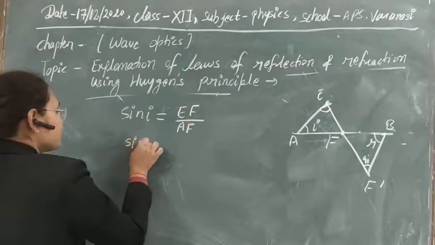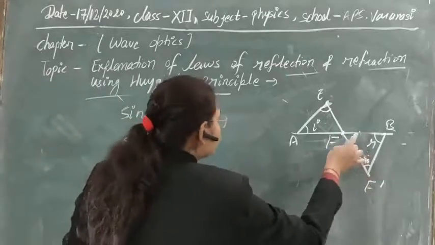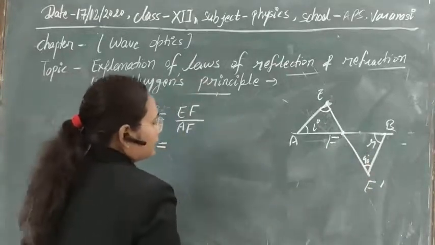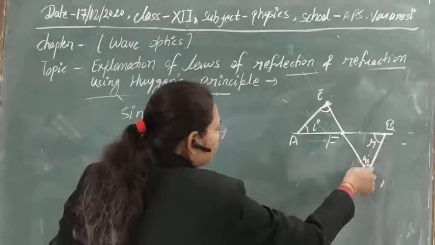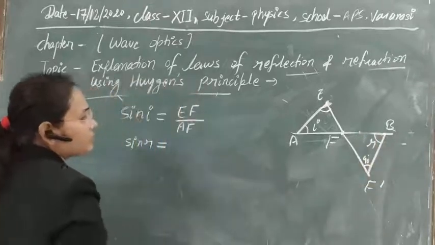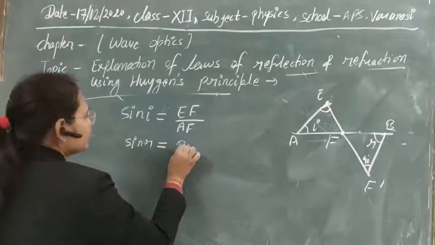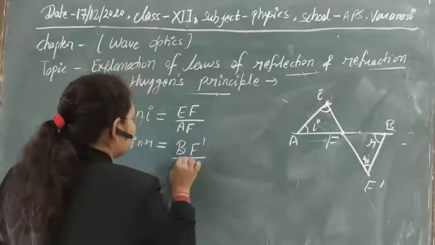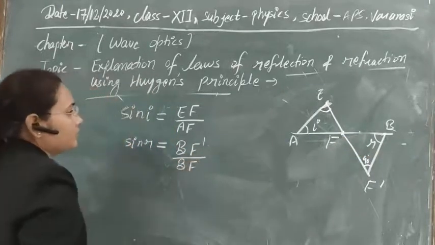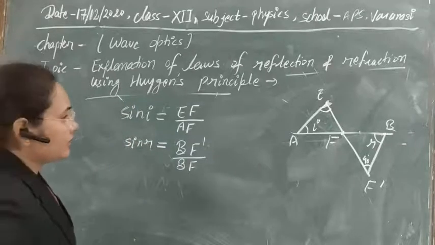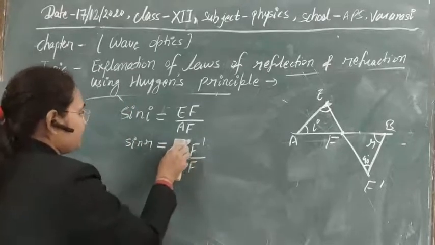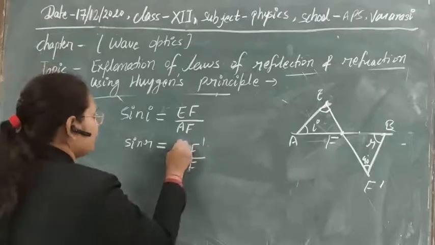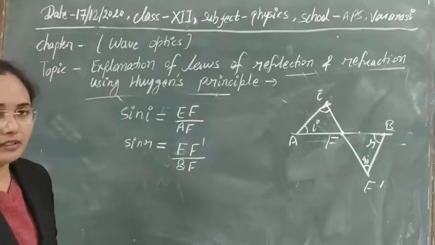And in this triangle, the value of sin R is again perpendicular upon hypotenuse. What is the perpendicular? That is FF dash, so sin R equals FF dash upon BF. Clear?